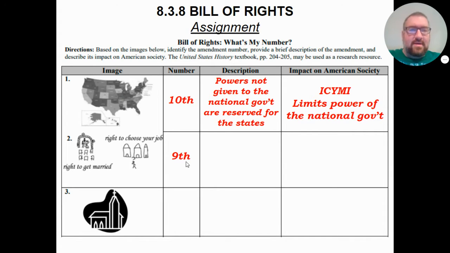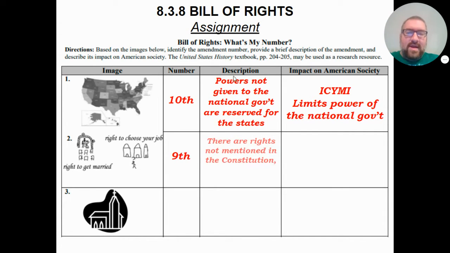Because what does the Ninth Amendment say? The Ninth Amendment says that there are rights that are not mentioned in the Constitution. For instance, the right to get married or the right to choose your job. So all of these are rights that exist, but they aren't talked about in the Constitution. So what do we do with those rights? Those rights go to the people. Those are the people's rights.